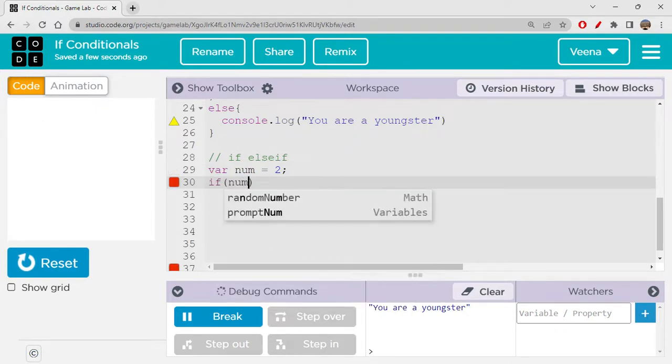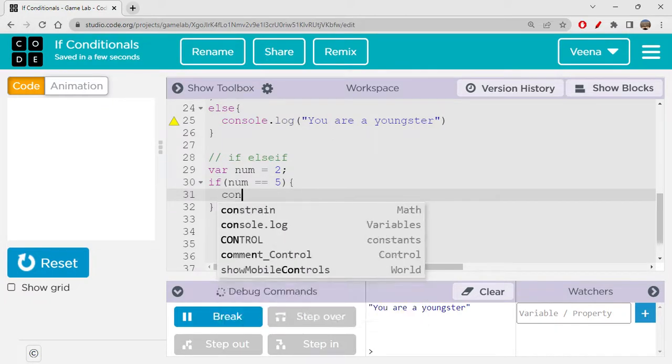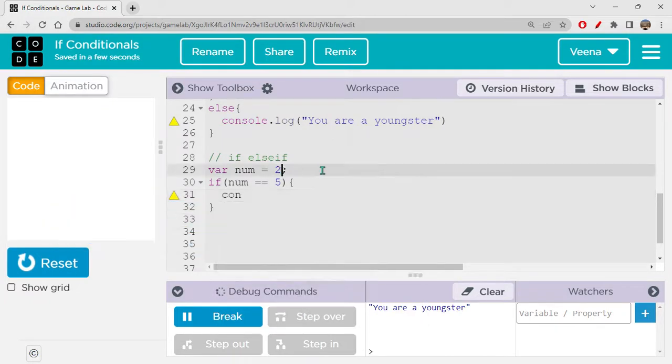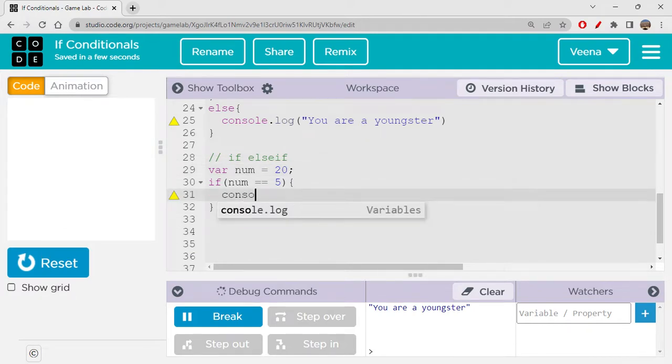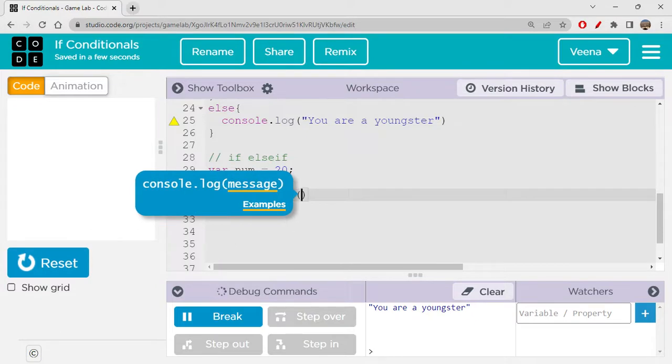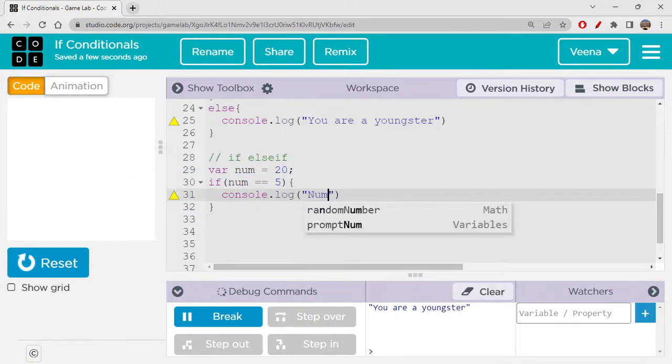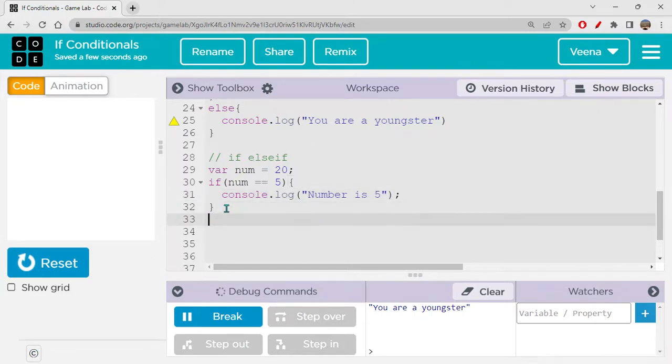I will say if num equal to 5, console.log number is 5. Okay, this is just an example. Don't worry. Else if, so else, and you're writing the if now.